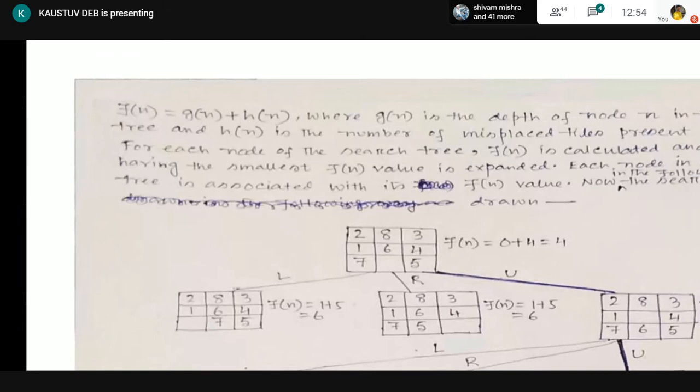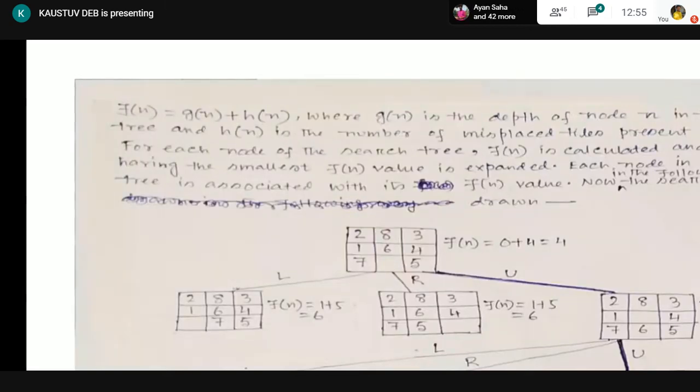So, whenever we are calculating the Fn value for node n, Gn is the depth of node n in the search tree, and Hn is the number of misplaced tiles of node n. And a node is basically a state of the problem. Now, the node which will give us the minimum Fn value will be expanded, because we are looking for minimization of cost. So, the minimum Fn value node will be expanded and the Fn value will be calculated. If more than one node is going to give us the same Fn value, we have to expand them both.